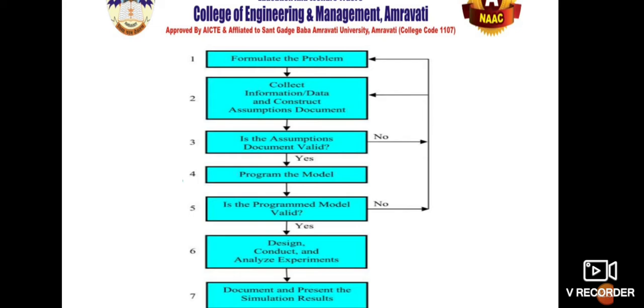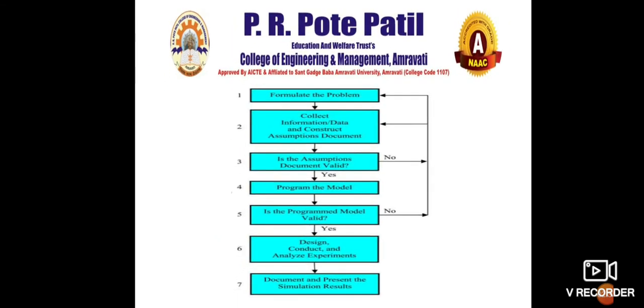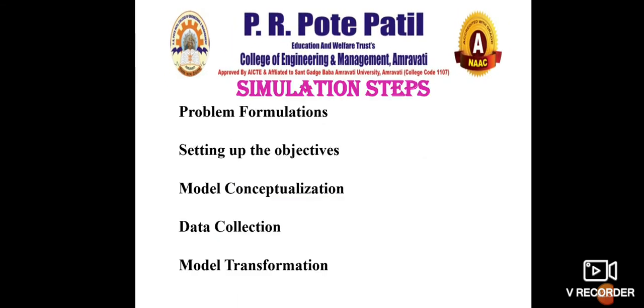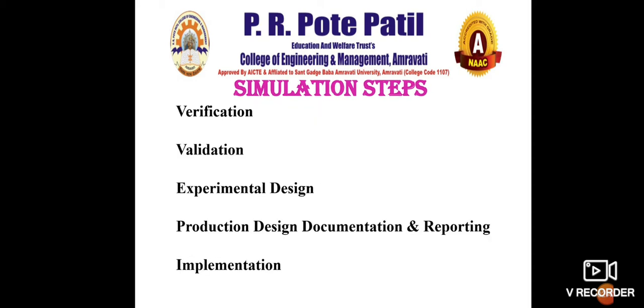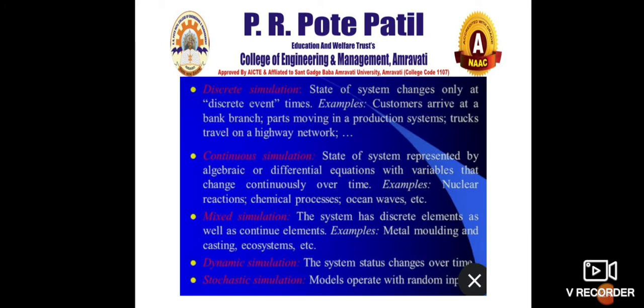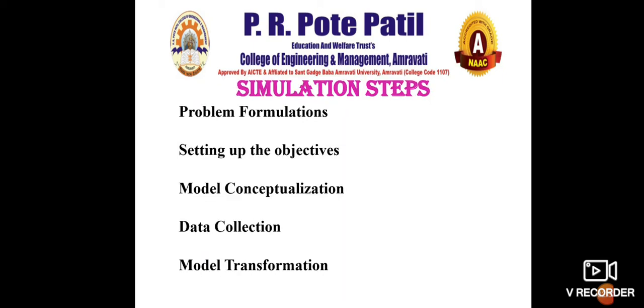So the very first thing is that you should formulate the problem. That is problem formulation, setting up objectives, then model conceptualization, data collection, model translation, verification, validation, experimental design, production runs and analysis, documentation, reporting and implementation. We'll see all these steps in detail. Now there are different kinds of simulation.